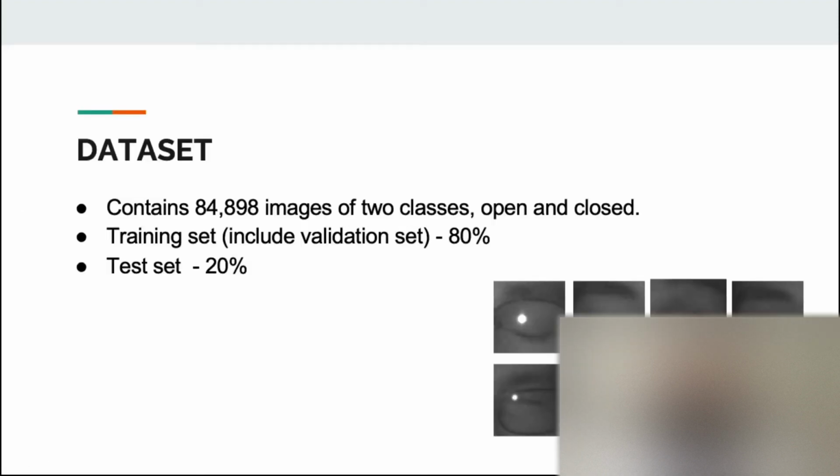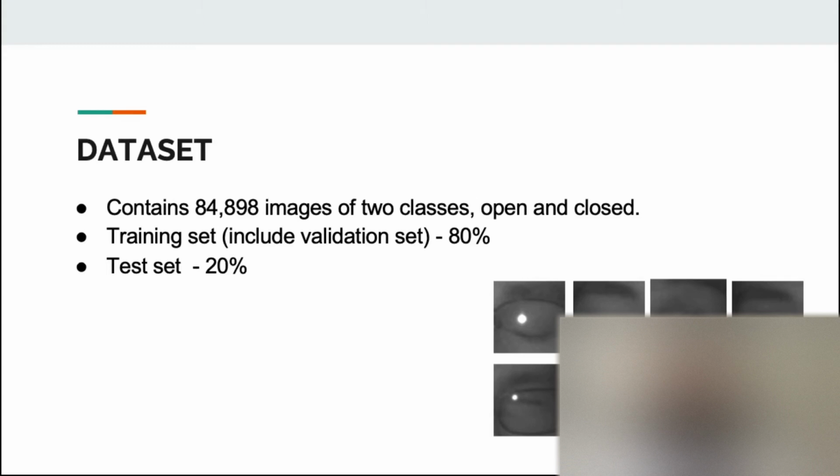The dataset contained about 84,000 images of eyes taken from 37 individuals, consisting of 33 men and 4 women. The dataset contains 6 different characteristics, such as genders, glasses, eye state, reflecting, light condition, and sensor resolution.